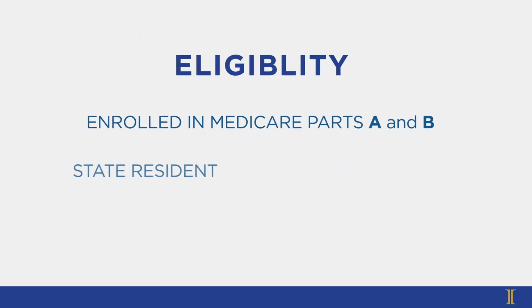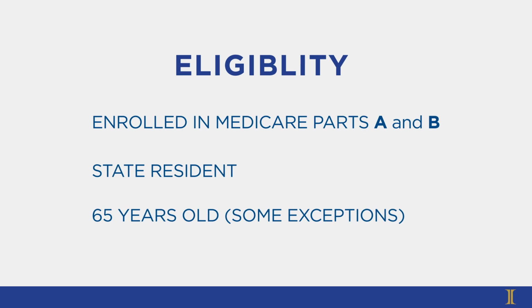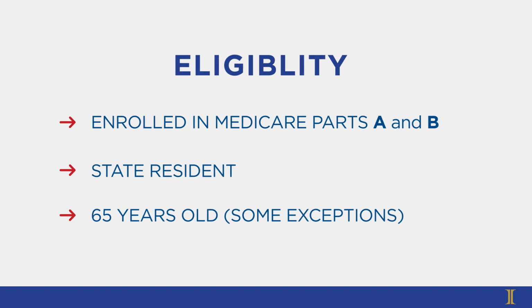To be eligible to enroll in a MedSup plan, you must also be enrolled in Medicare Parts A and B and must reside in the state in which you are applying for coverage. As for age requirements, the general rule is that you must be 65 years old, though some exceptions are made for individuals with certain disabilities.